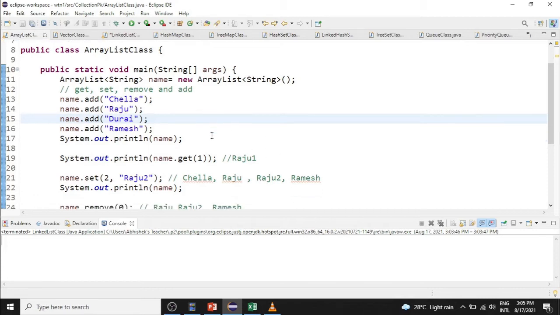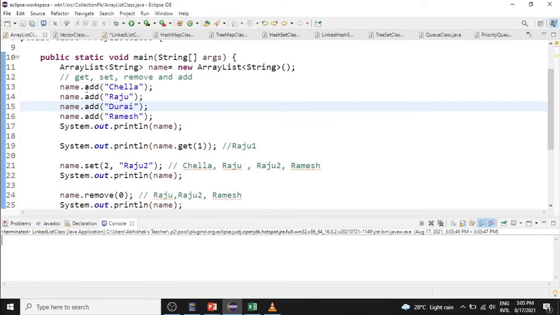Let us see this example. Here the name.add method is adding Chella, Raju, Durai and Ramesh. So if we print this name, the ArrayList will contain Chella, Raju, Durai and Ramesh. This get method will access index 1 of this ArrayList. So index 1 is Raju. The set method, 2, Raju 2, will replace Durai. Durai is at index 2. It will be replaced by Raju 2.